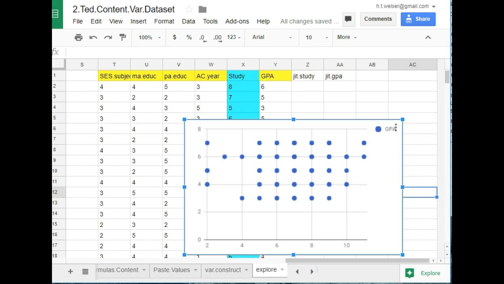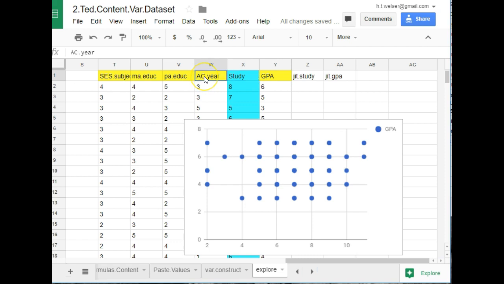Okay, there are a couple of different variables I could use as dependent or outcome variables, depending on what question I want to ask. But what I'm going to do right now is demonstrate one of the basic exploratory steps that you can take. I'm using GPA as my dependent variable, and study time as a predictor.